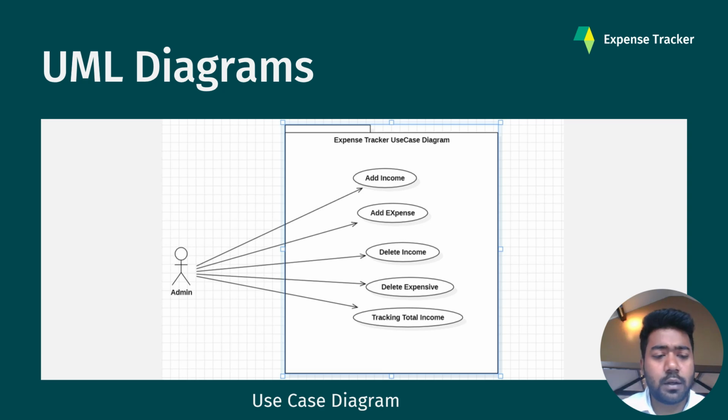This is my use case diagram. As the diagram shows, this is the admin. Admin can add income, add expense, delete income, delete expense, and track total income.